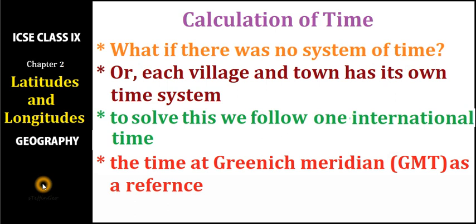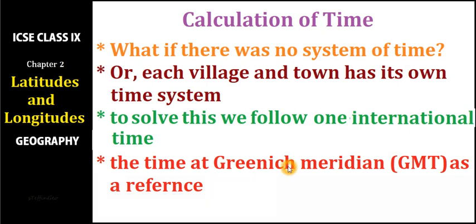There is one international time as a reference time, the time at the 0 degree meridian or 0 degree longitude. Taking that as reference time, we follow different times at different places. So today we will look into this topic.